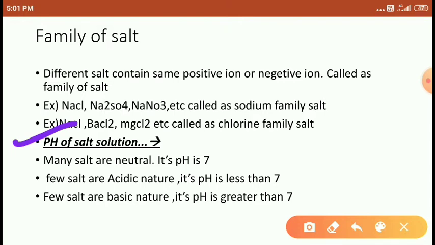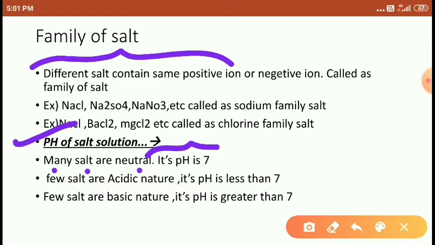Next is the pH of salt. The different salts are present here. Many salts are in a neutral state because their pH is equal to 7. pH equal to 7, that is why it is a neutral salt.